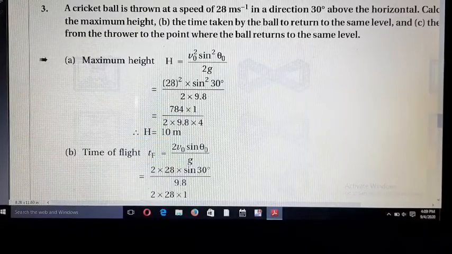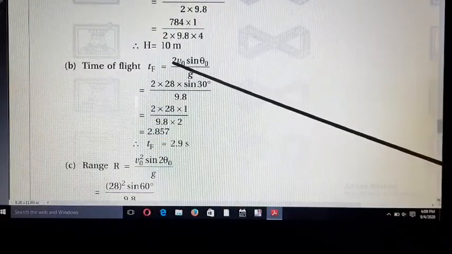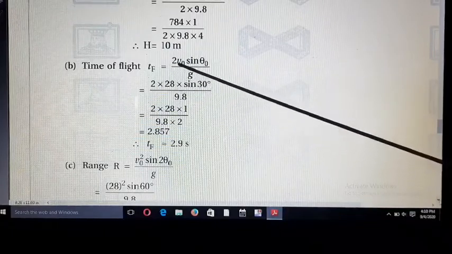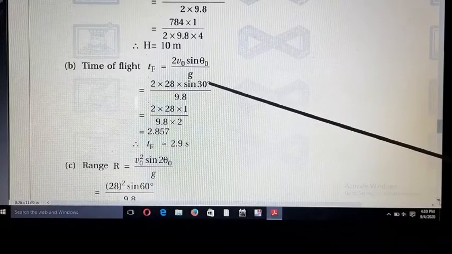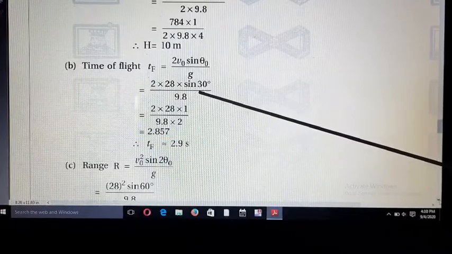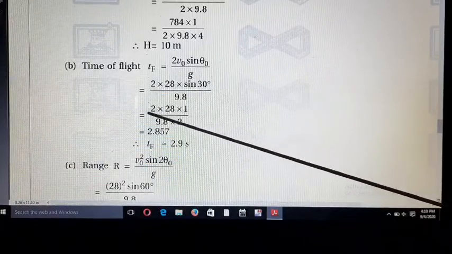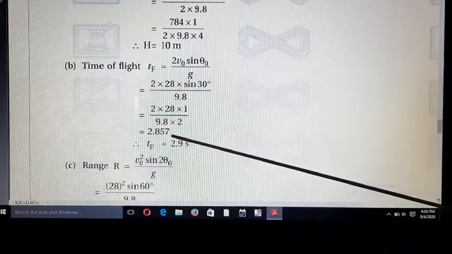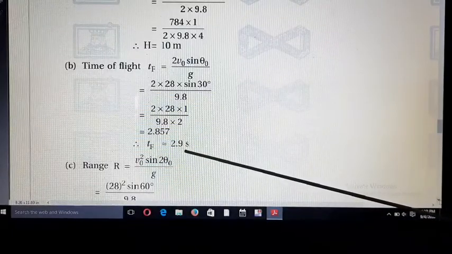Time of flight means TF is equal to 2 V0 sine theta 0 upon g. 2 as it is, V0 is 28 and theta 0 is equal to 30, sine 30 upon g, g means 9.8. The value of sine 30 is 1 by 2. So you calculate, and we get the answer 2.857, which similarly we can write as 2.9 seconds.